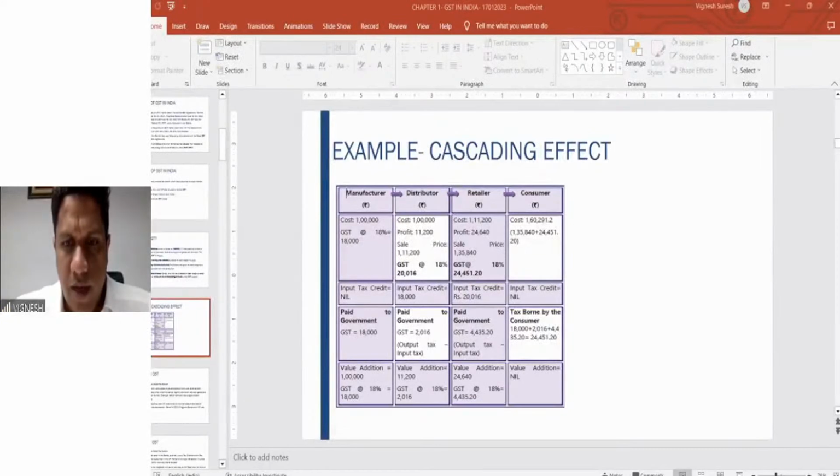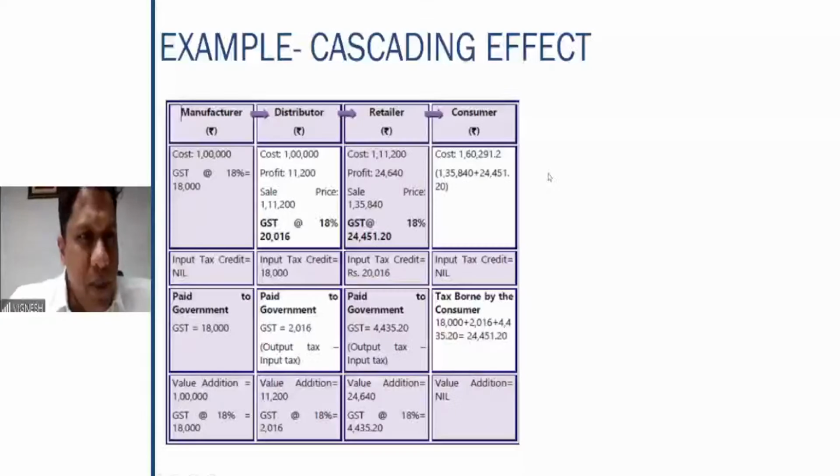Yeah, so now we come back to the example here. So here the multiple stages of tax are covered. Let us first look at how exactly GST is charged, right? The first stage is the manufacturer where the cost is 1 lakh rupees. The GST at the rate of 18% is 18,000. Right? So this is the cost at which the manufacturer sells it to the distributor. So in this particular situation, input tax credit is nil and what is paid to the government is 18,000.